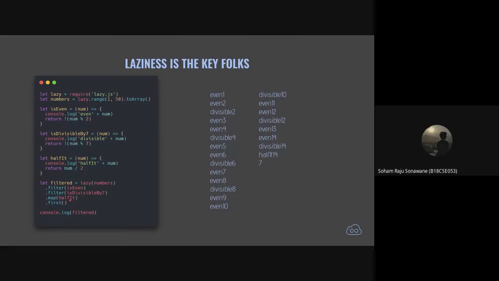This is what is meant by laziness. One more thing: it is so lazy that if you don't call this filtered variable anywhere, you won't get an output. Unless you call this method, the machine won't run these methods. So it is as lazy as you want it to be.